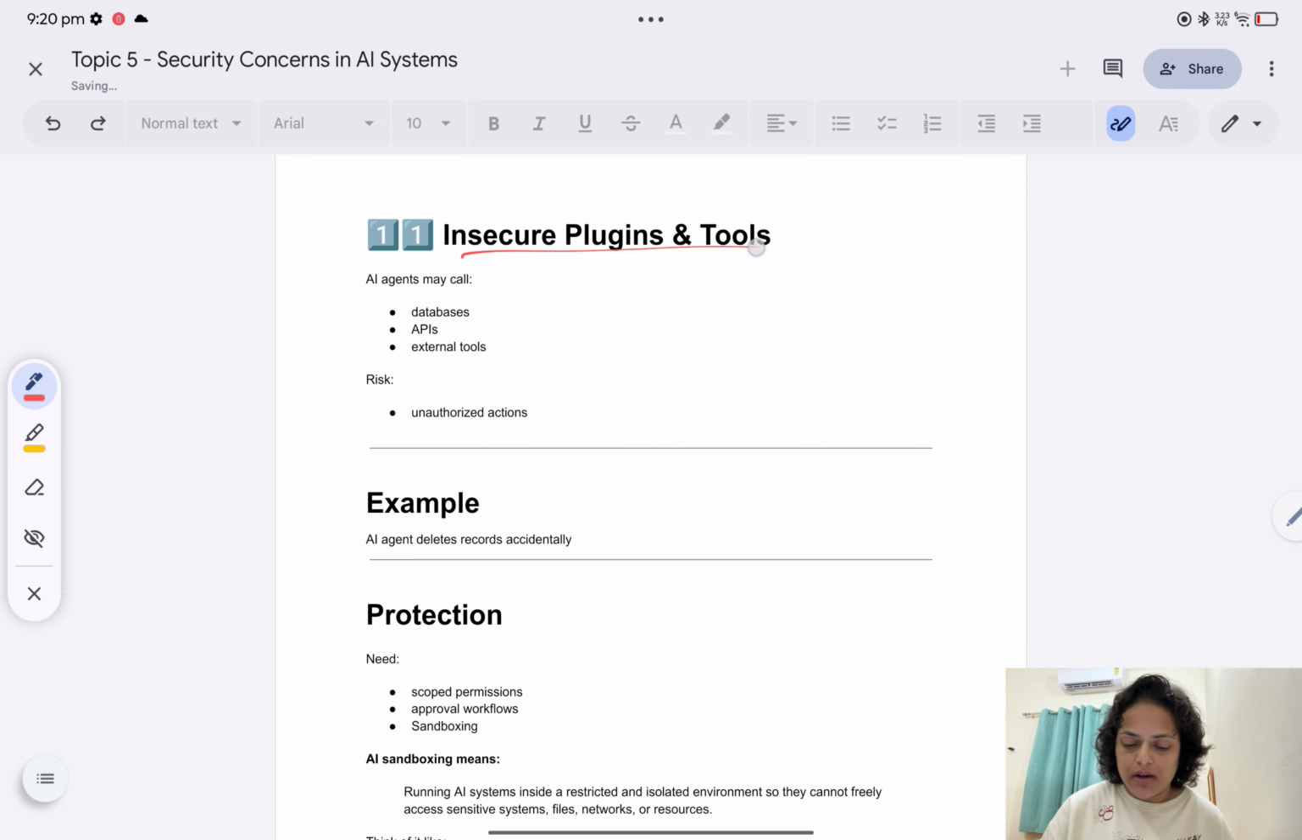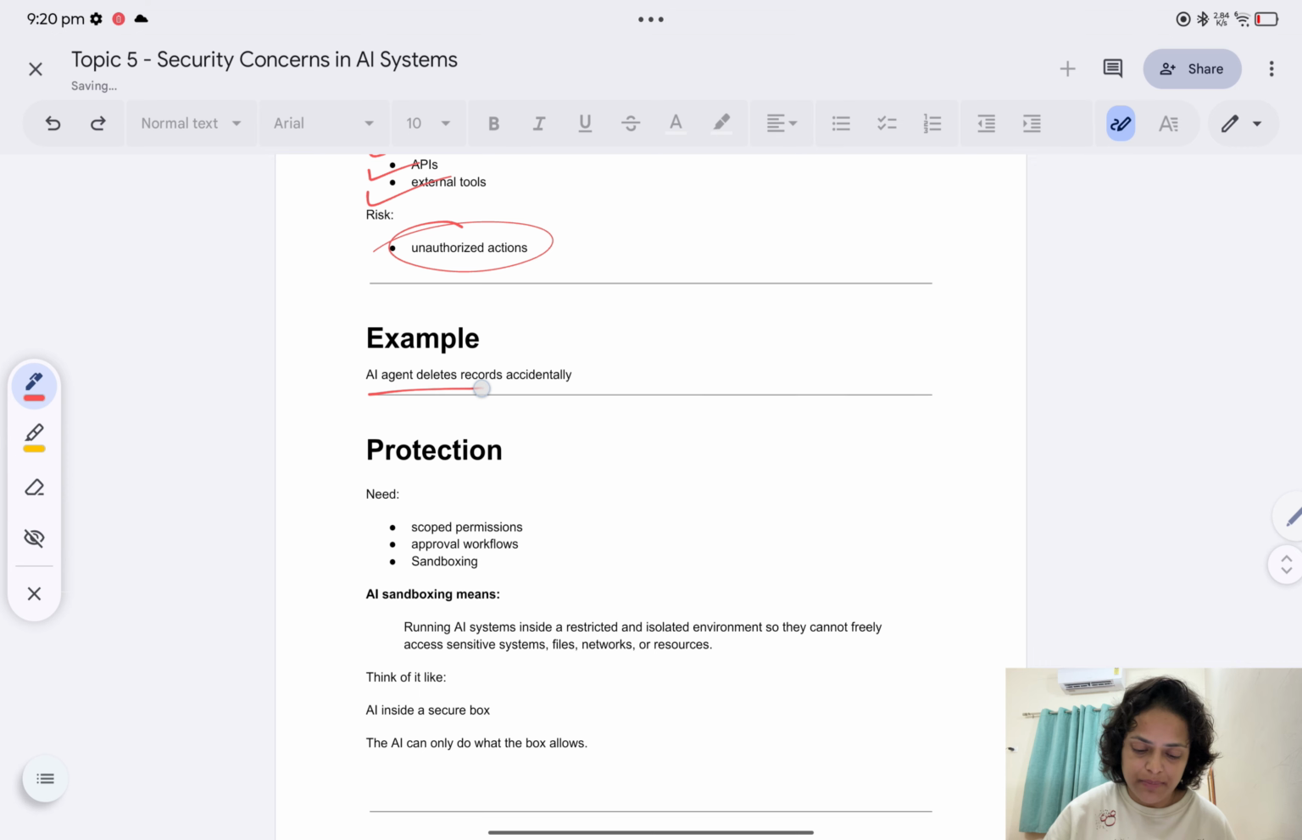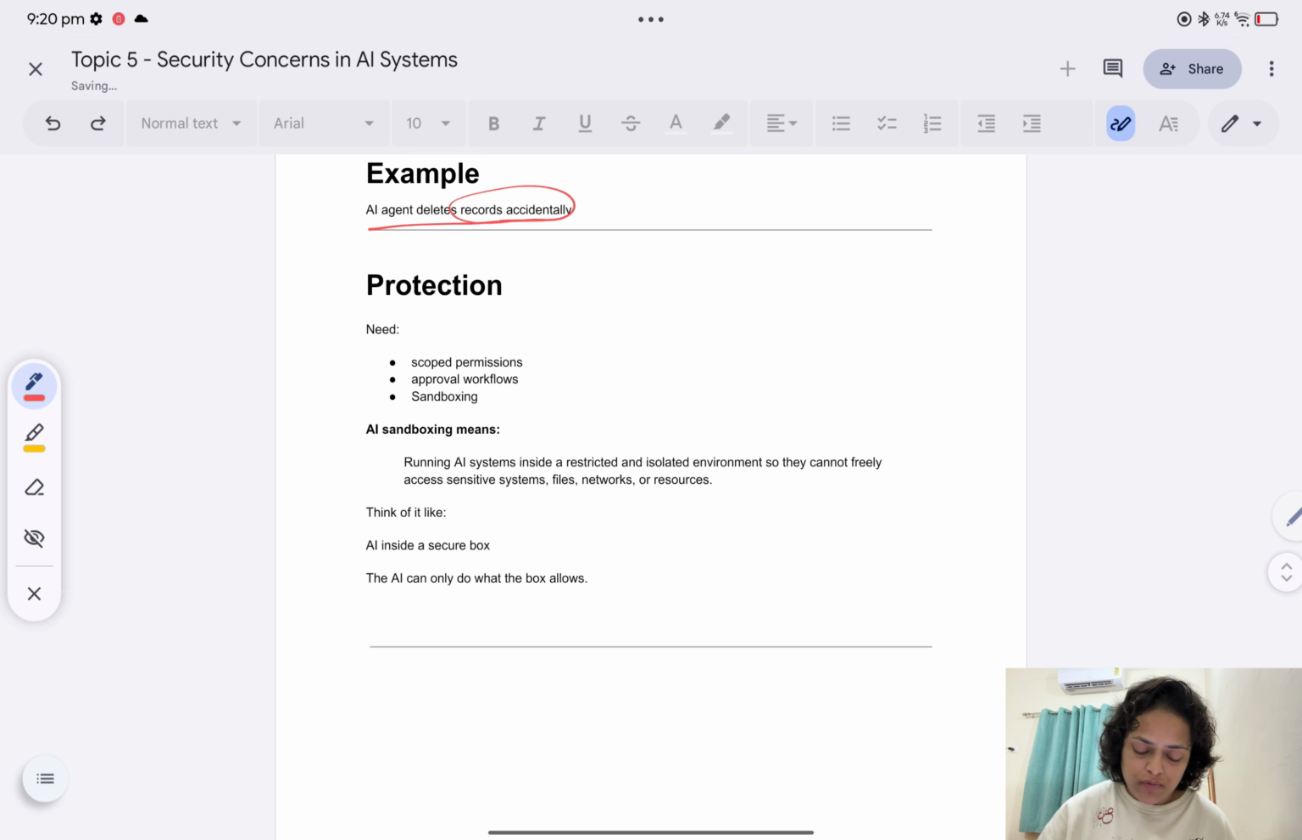Now the 11th one is insecure plugins and tools. An AI agent may call databases, APIs, and external tools, right? What is the risk? Unauthorized access. For example, an AI agent deletes records accidentally. What would be the protection? First one is scoped permission. Whoever is in the scope to access that document can only have the permission to write. And then approval workflow, and then sandboxing.